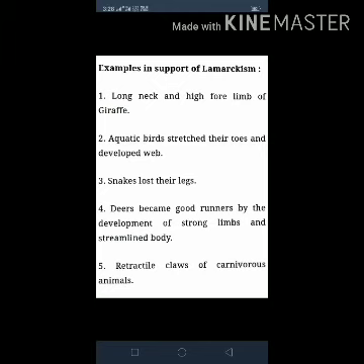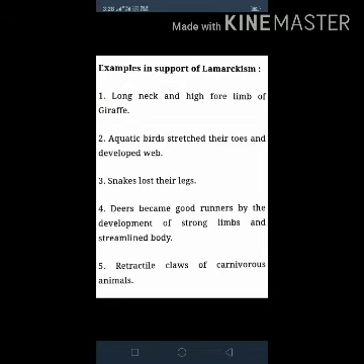The second example is that aquatic birds stretch their toes and develop webs. Aquatic birds arose from terrestrial ancestors. When they go into water, they stretch their toes and develop webs. This is the second example which supports Lamarckism.